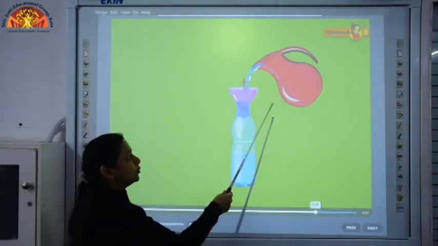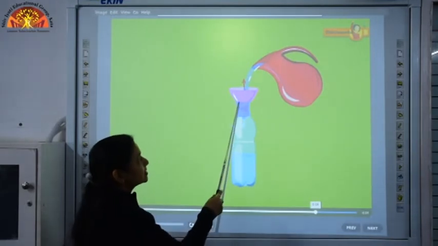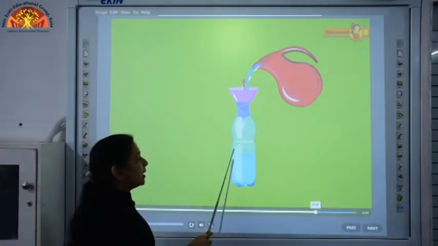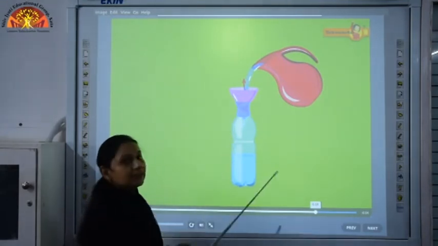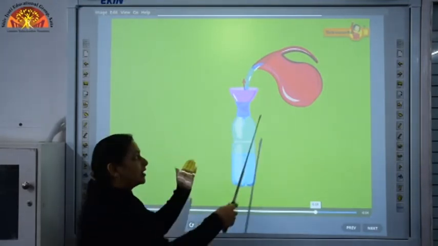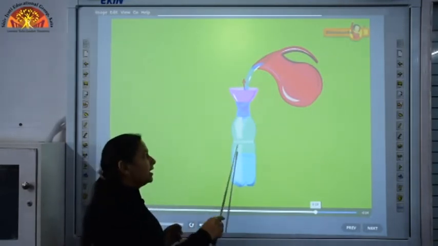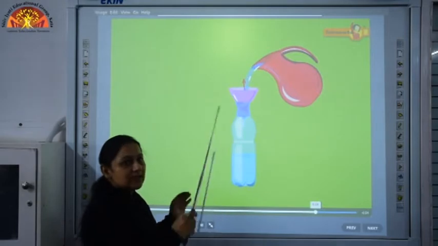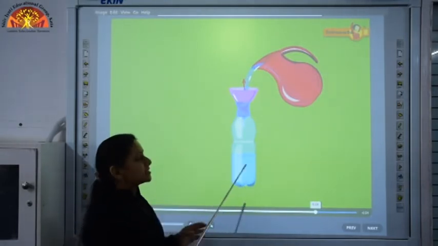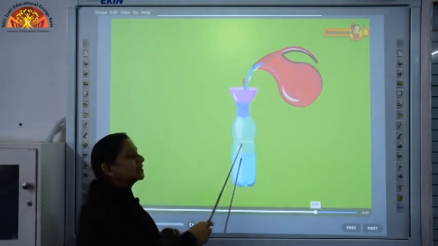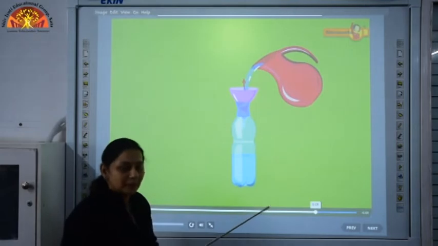Similarly, when you pour some liquid into a bottle with a funnel in it, you see that some bubbles come out from the funnel. This shows that when liquid is taking the place, the air has to come out. That is, air was filled in the bottle earlier, and now the liquid is taking the space of the air. So, the air is coming out in the form of bubbles.